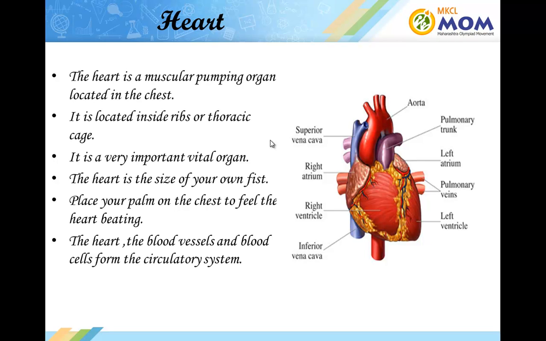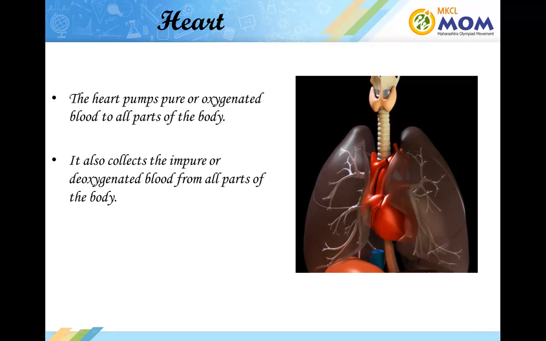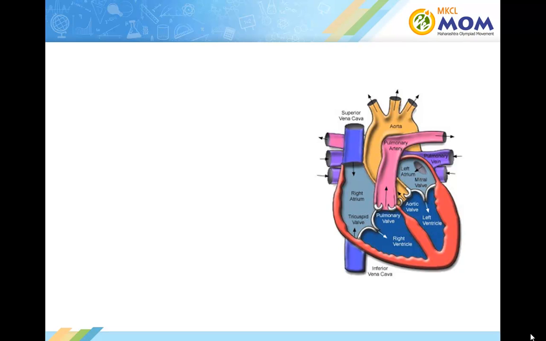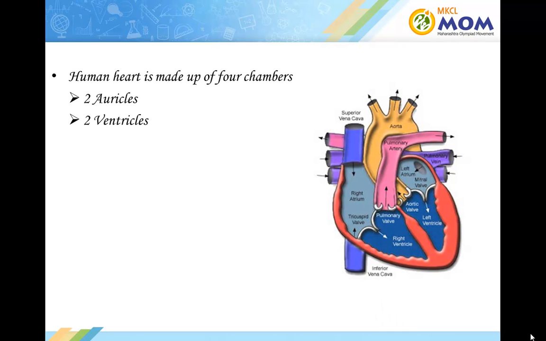The heart, the blood vessels, and the blood cells form the circulatory system. The heart pumps pure or oxygenated blood to all parts of the body. It also collects the impure or deoxygenated blood from all parts of the body. The human heart is made up of 4 chambers, 2 auricles and 2 ventricles.